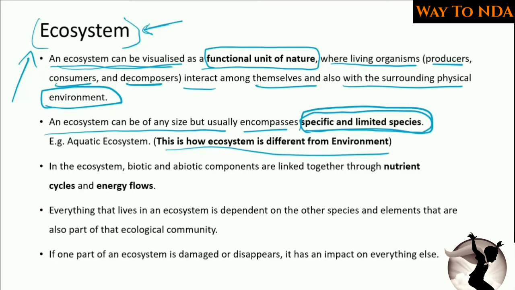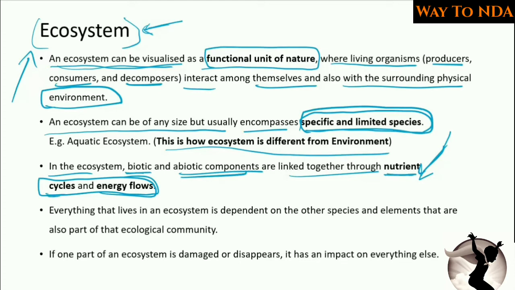So in the ecosystem, biotic and abiotic components are linked together through nutrient cycles and energy flows. Remember, these words are very important. You will get direct questions from this. These lines are very important. You may get direct questions from this. So these concepts are very important. So in an ecosystem, remember, biotic and abiotic components are linked together through nutrient cycles and energy flows.